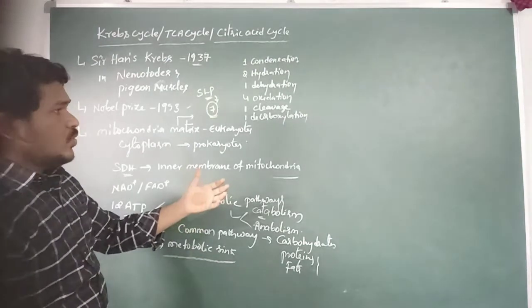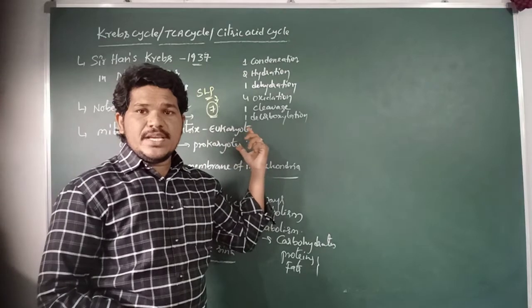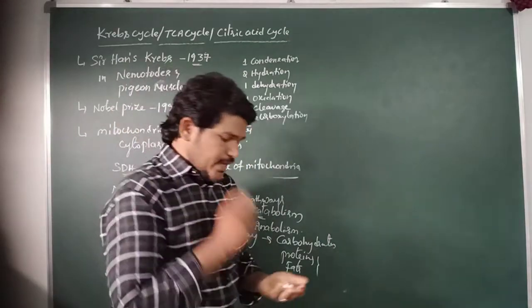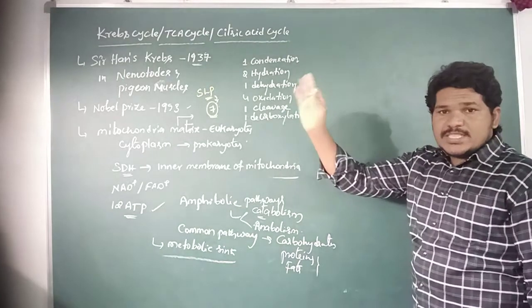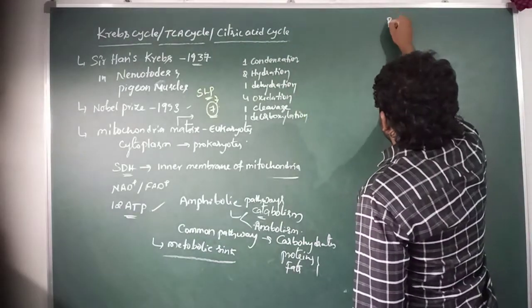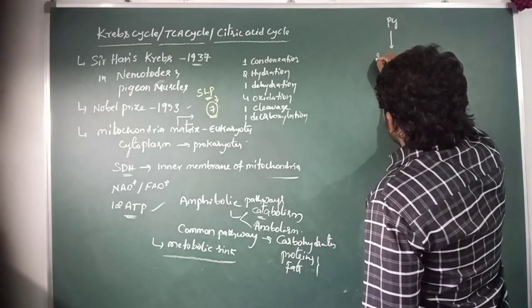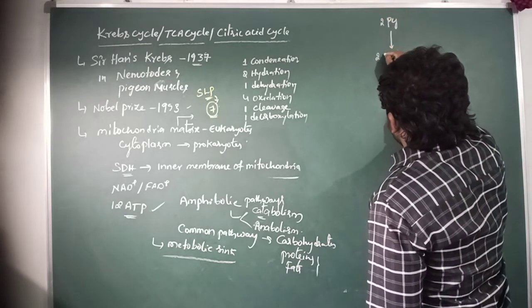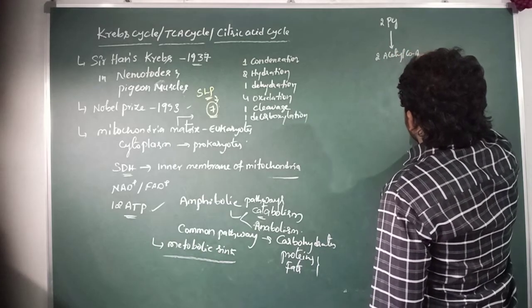Coming to the reactions of the Krebs cycle, the end product of glycolysis is pyruvic acid. The pyruvic acid is further converted into acetyl CoA. Two molecules of pyruvic acid are converted into acetyl CoA.